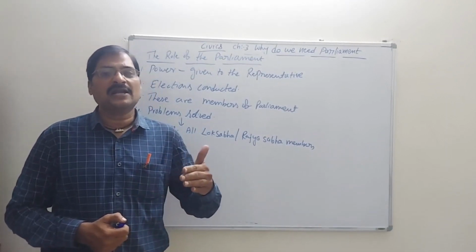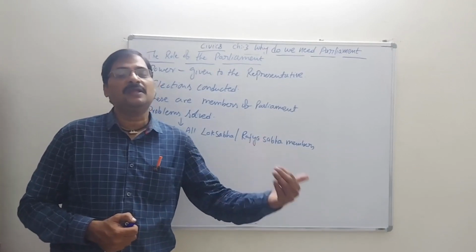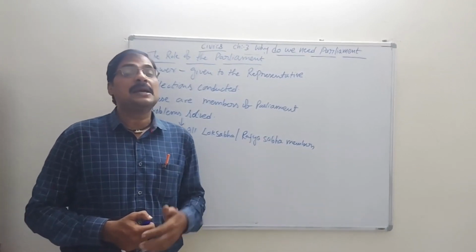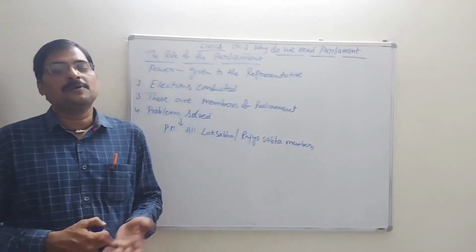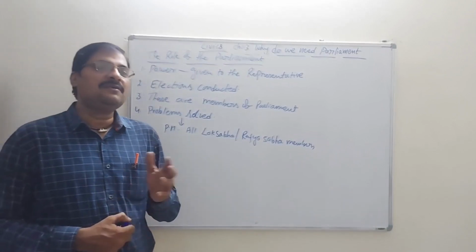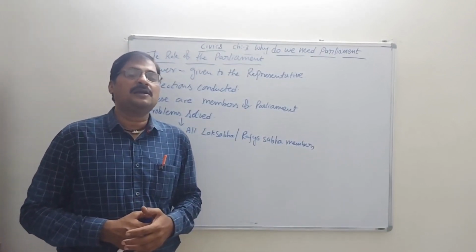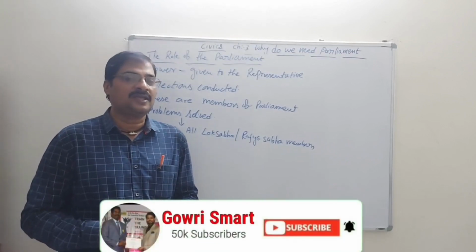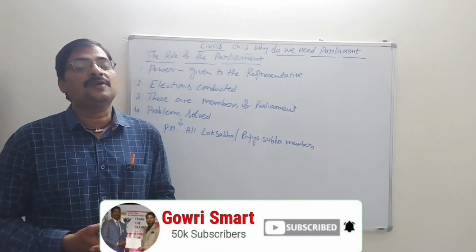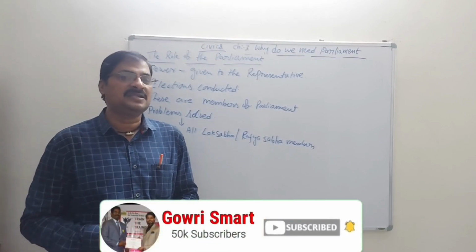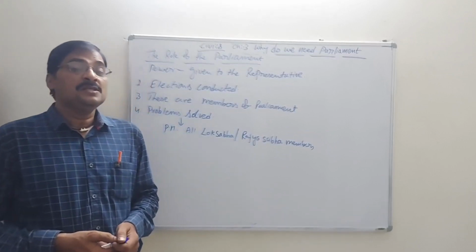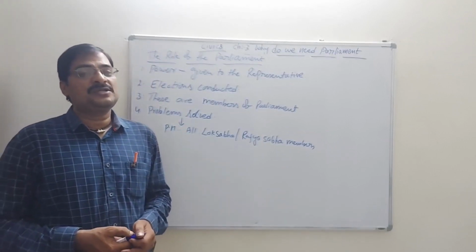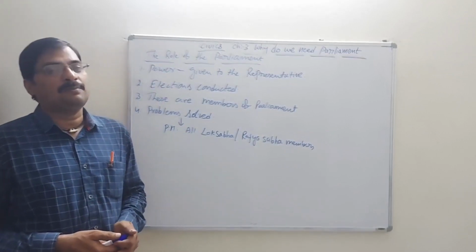So these are the problems of the development of the country. Suppose, for example, in our area there is no drinking water facility, and people face a lot of trouble. In this situation, who do we complain to?